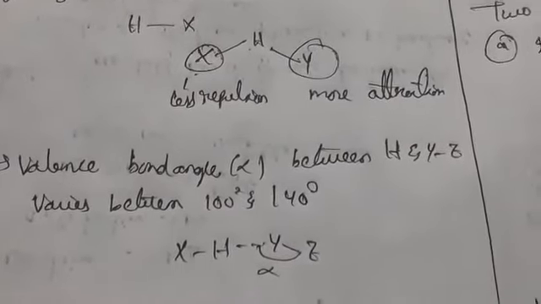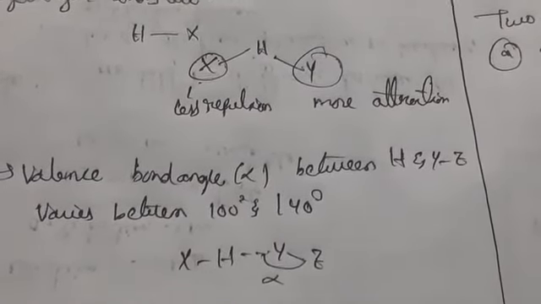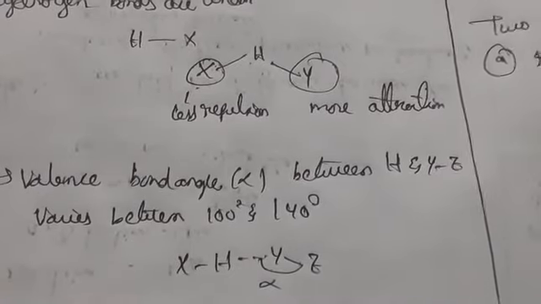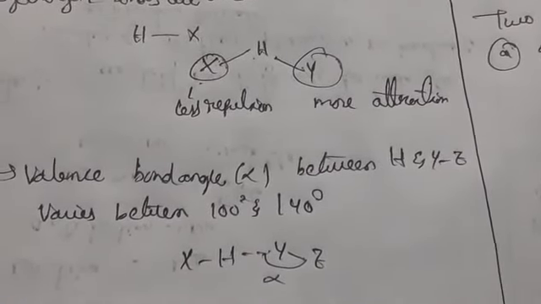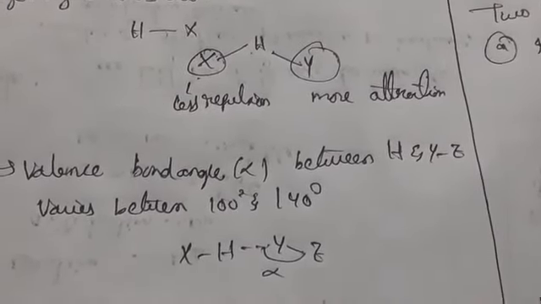With this, our chemical bonding and molecular structure lesson is completed. In the next class we will discuss surface chemistry and states of matter. Thank you.